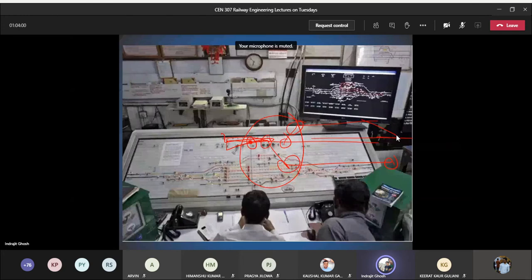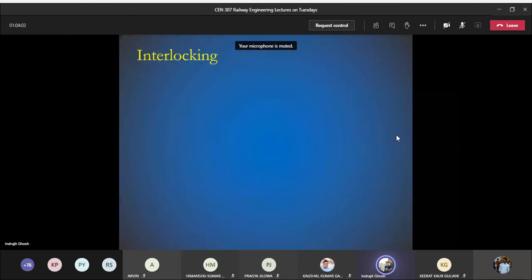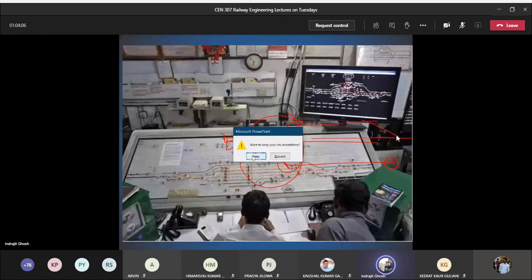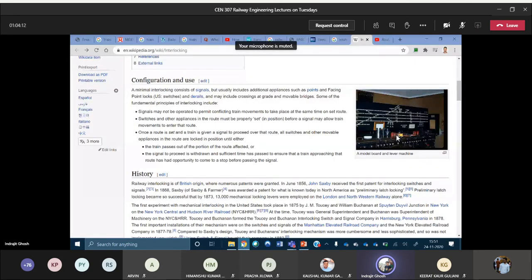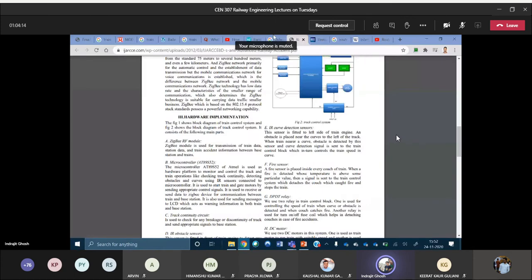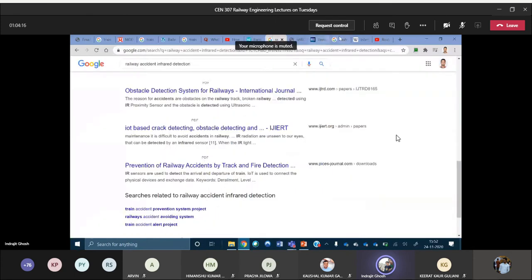So in India, we have seen this kind of route relay interlocking example. I don't know whether you people have followed those news or not, because at that time you people probably were not at IIT Roorkee. So let us see one such news.